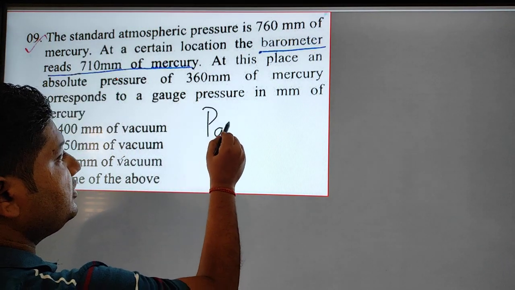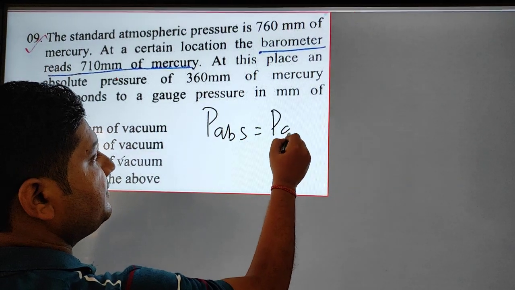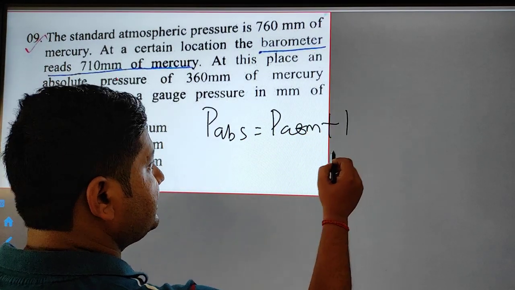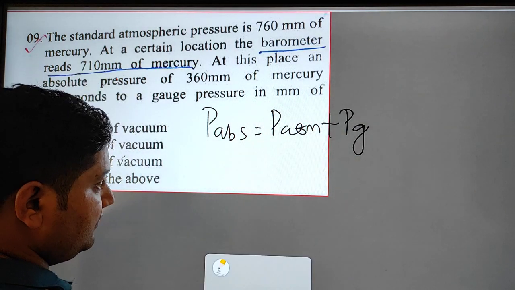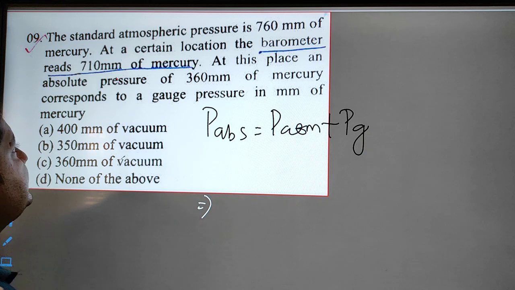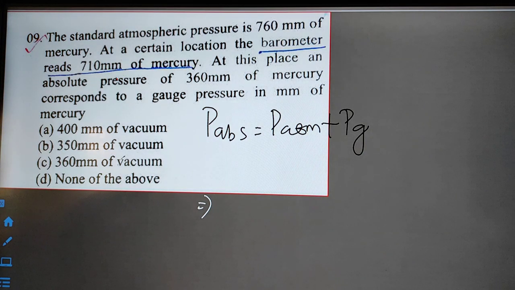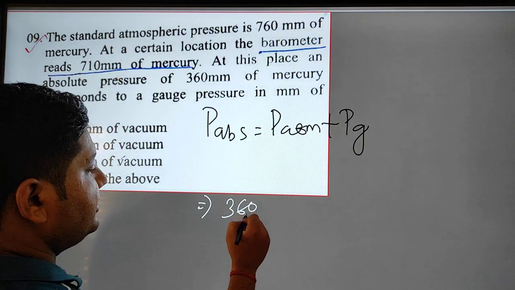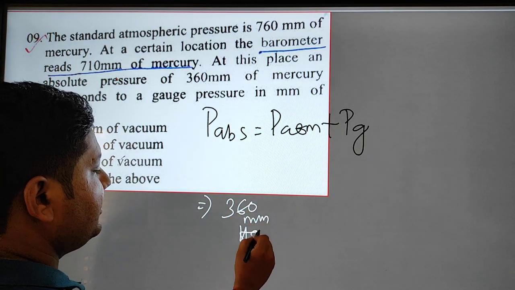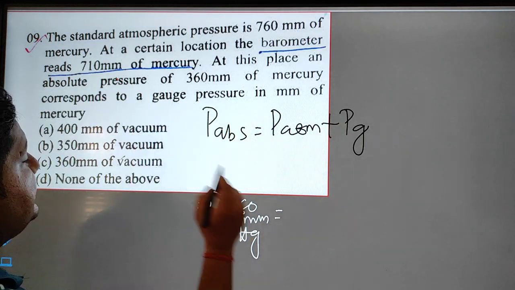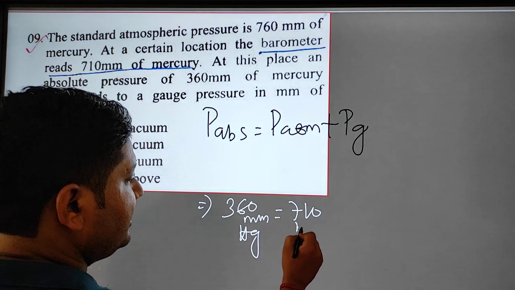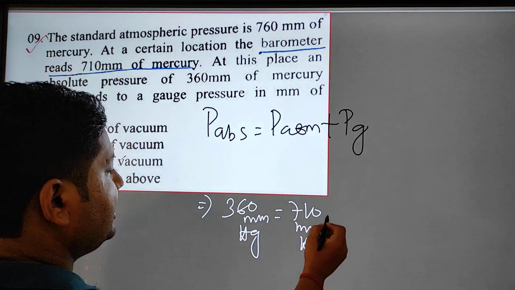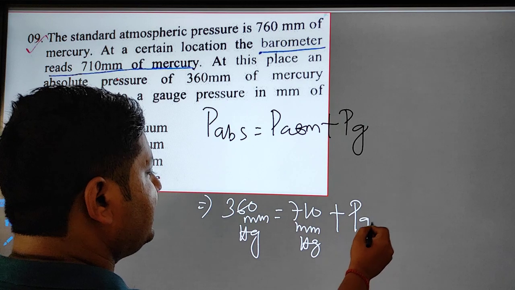So P absolute will be equal to P atmospheric plus P gauge. The absolute pressure at this place is 360 mm of Hg. The atmospheric pressure is 710, because the barometer is used to identify the local atmospheric pressure, and we need to find the gauge value.